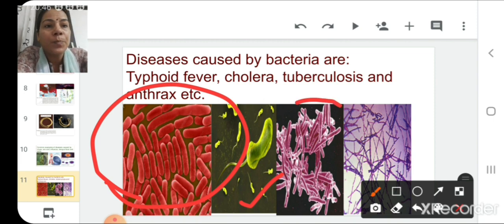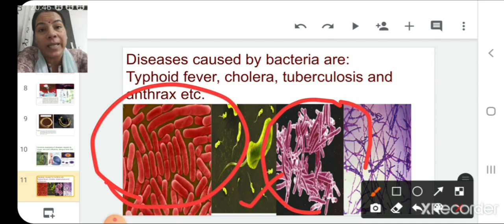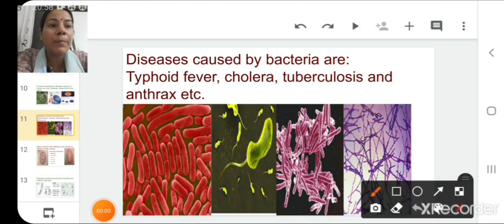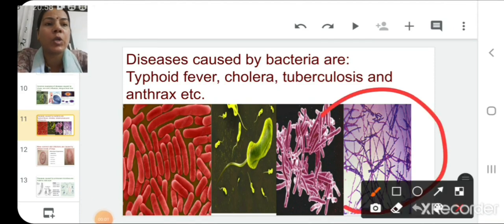And this particular diagram is showing the image of tuberculosis bacteria, that is Mycobacterium tuberculosis, and here you can see the image of bacteria which causes anthrax in us.